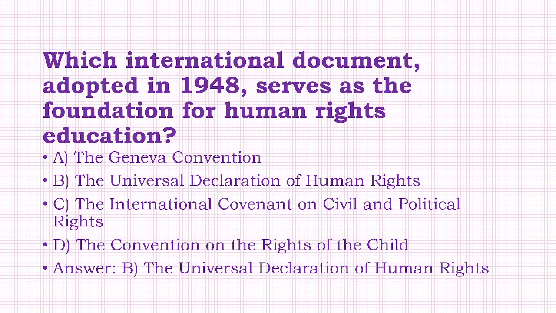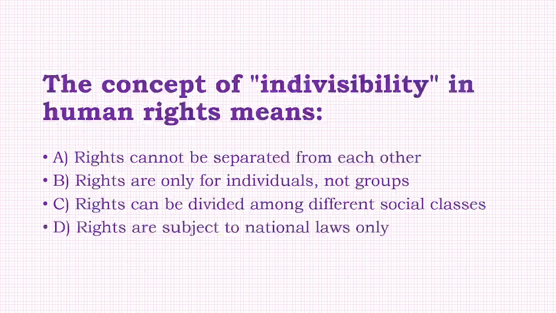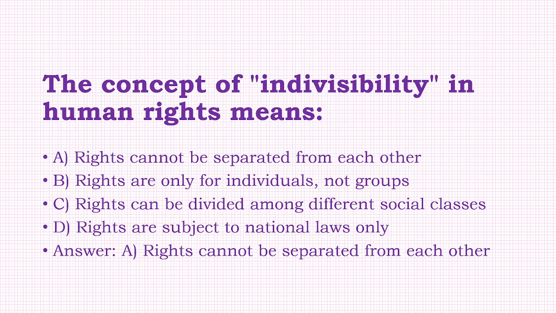Answer of this question is option B, that is the Universal Declaration of Human Rights. Next, the concept of individuality in human rights means option: rights cannot be separated from each other. Rights are only for individuals, not groups. Rights can be divided among different social classes. Rights are subject to national laws only. Answer of this question is option A, that is, rights cannot be separated from each other.